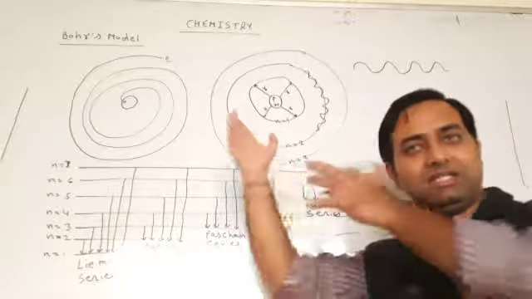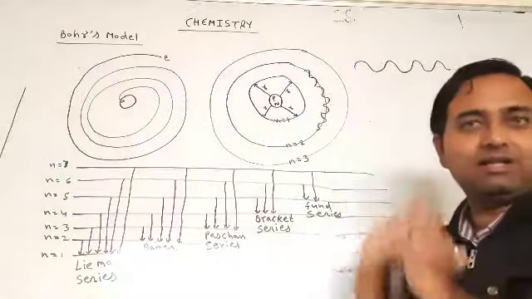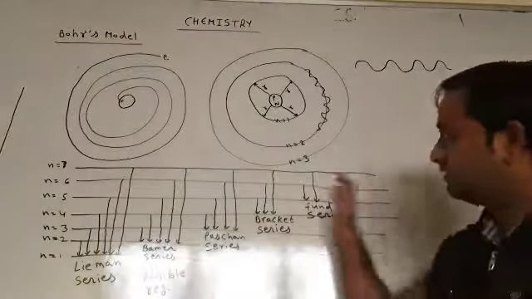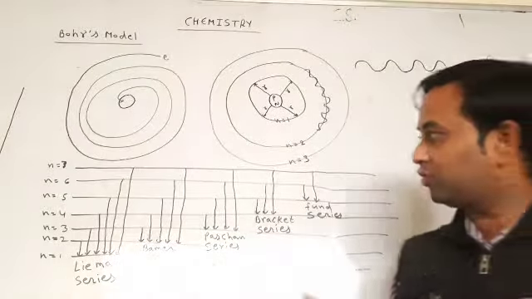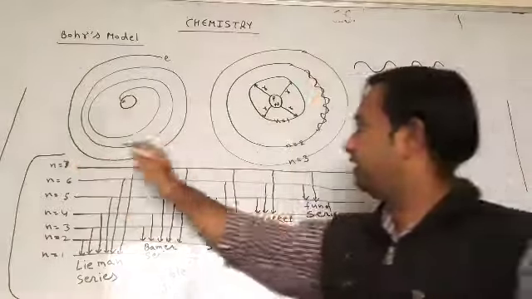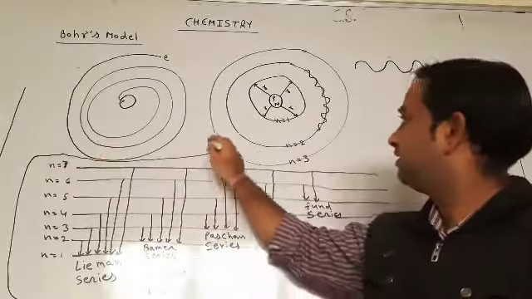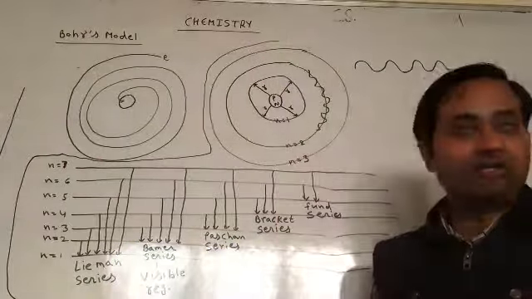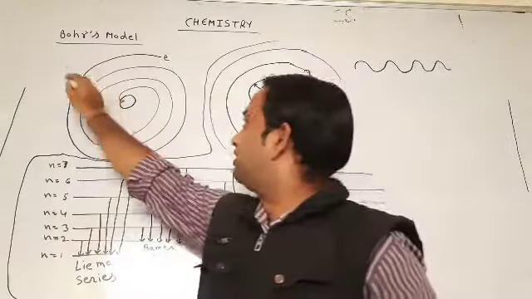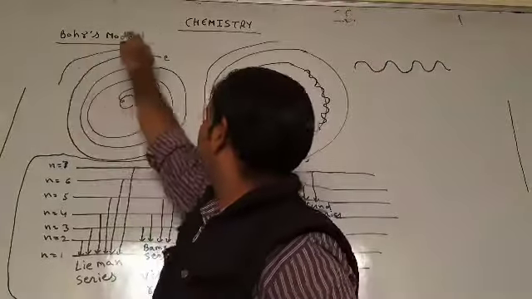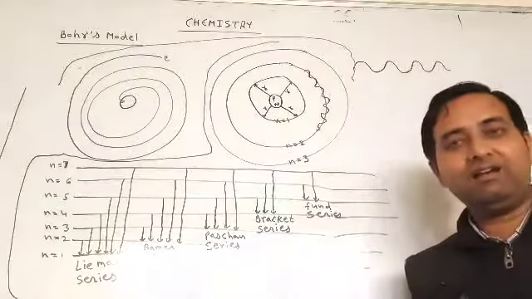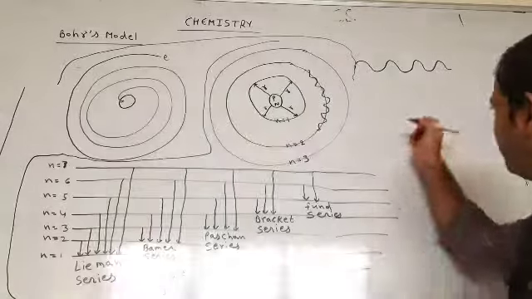The electron gets energy and jumps, then releases the energy, comes back and generates the spectrum. So you can explain these theories in the hydrogen spectrum theory. Bohr's model is explained with the help of these two theories, and we can also add the calculation.